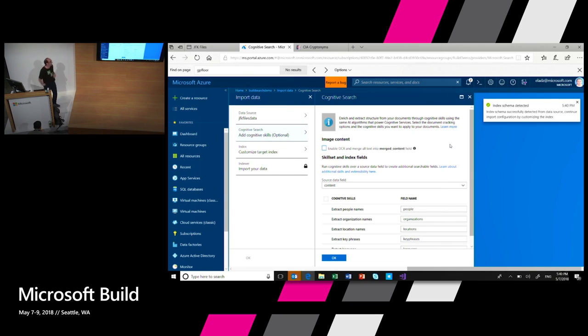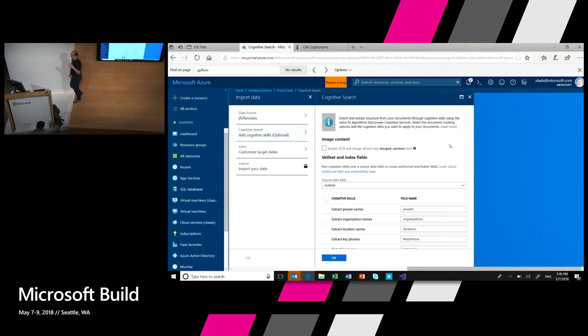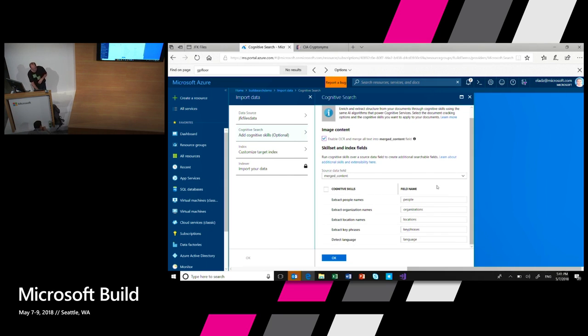Okay. So I can enable OCR if I want to run all these scanned images and PDFs, extract all the images, and generate a document from them. I can run built-in skills like extracting people names, organization names and locations, all the things you've seen on the left side when we showed you the JFK files. Detect languages, which is pretty useful. Some of the documents here are in Russian. So you want to move this language field to the rest of the skills so they know which kind of entities in what language to search.